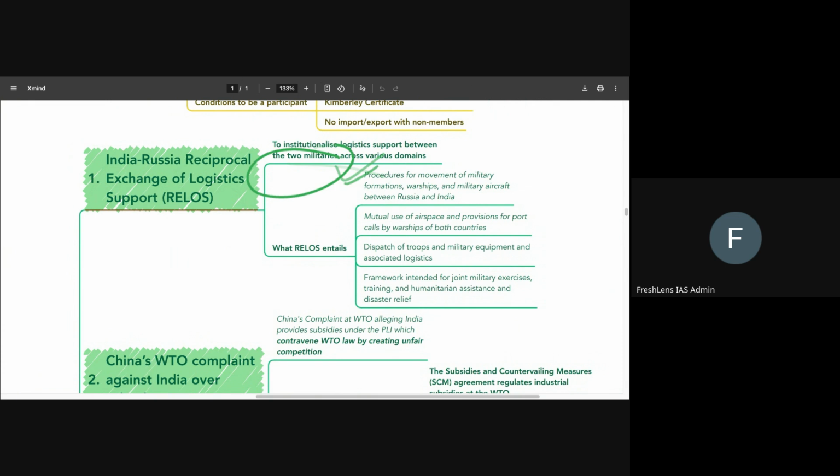You also have to know that it is for logistical support between the two militaries across the domains, like with regards to air force, naval support, army support, etc. For all of that, this RELOS agreement has been signed. Okay, if you have a rough idea about it, that's more or less enough. You don't need to go too much into it.